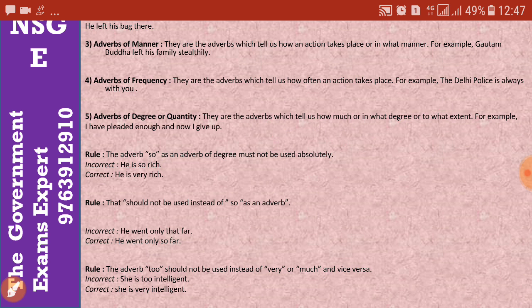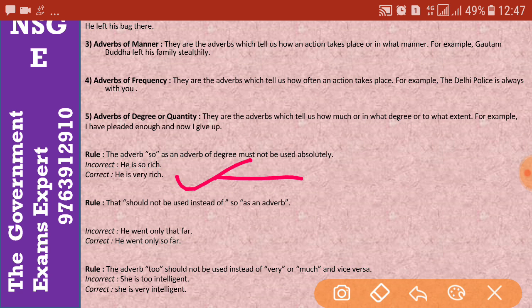When you are using adverbs of degree, "so" must not be used absolutely. For absolutely, we shouldn't use the word "so" as an adverb. Instead of "so," we need to use "very." We also use "so" elsewhere, which we will learn in the next point. So, he is very rich.